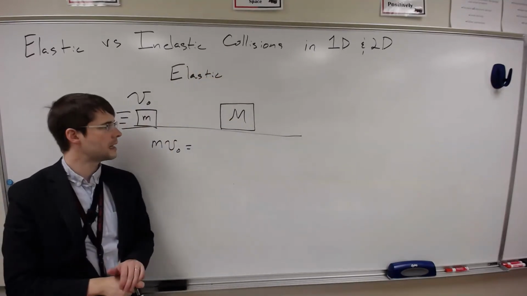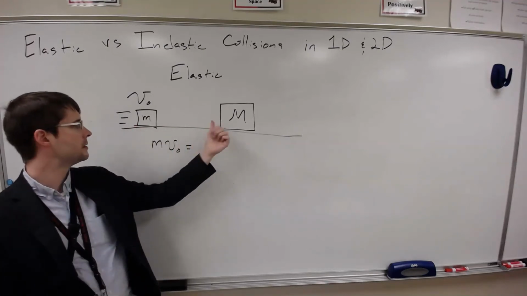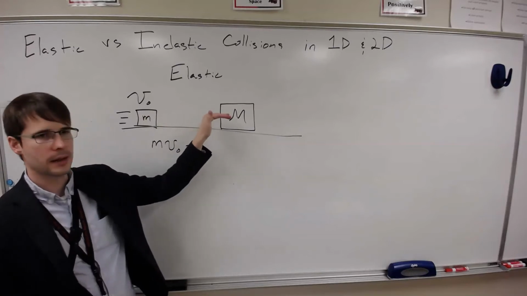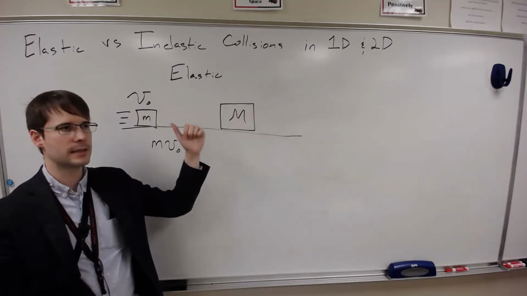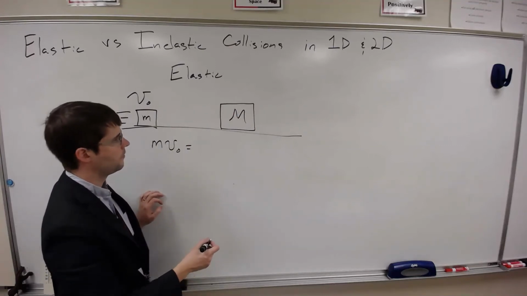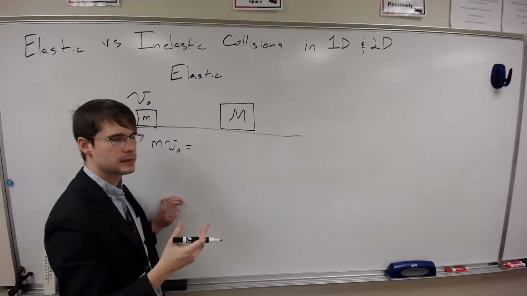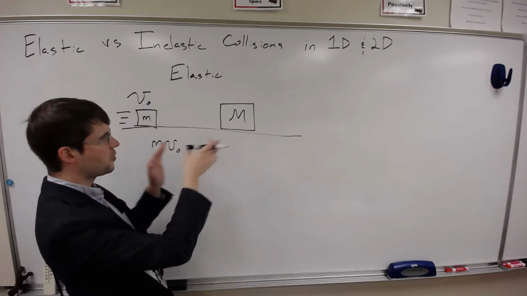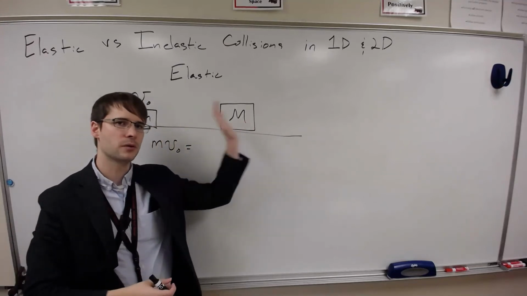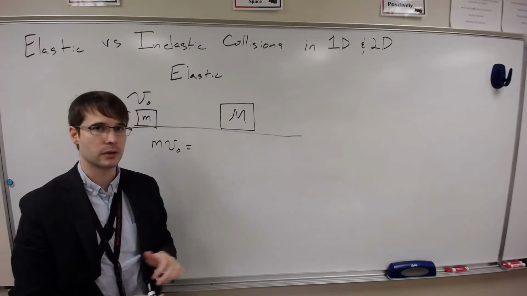Okay, so if this is an elastic collision, these are going to bounce off of one another. This is going to be traveling that way. It's going to bounce back in this direction. So what we're going to wind up with is big M going to the right, little m going to the left as they bounce off of one another. You don't actually need to know the directions. Depending on the situation, they might both be moving in the same direction. If little m was more massive than big M, they would both be moving to the right. Because it's smaller, it's going to bounce back to the left in this particular case.